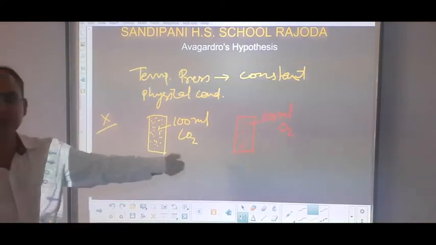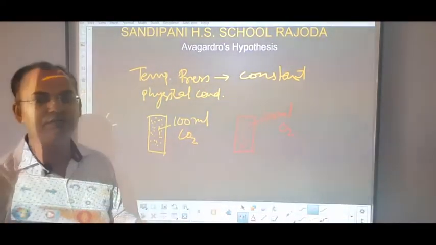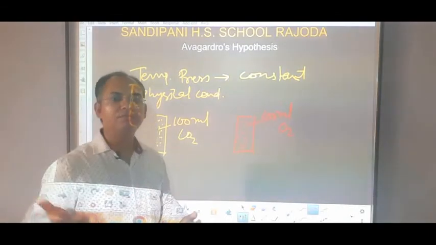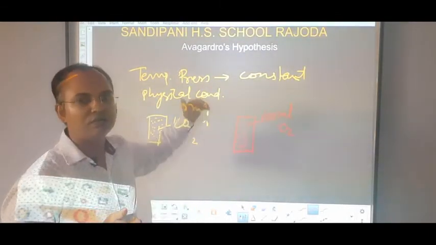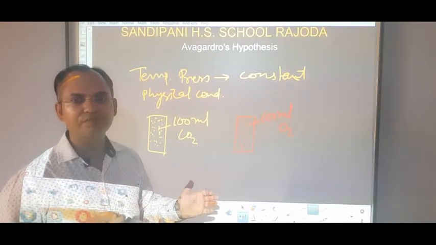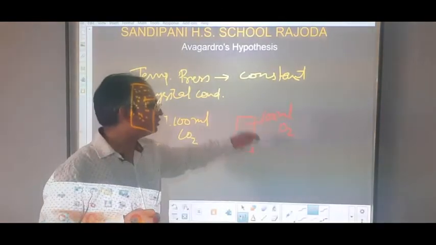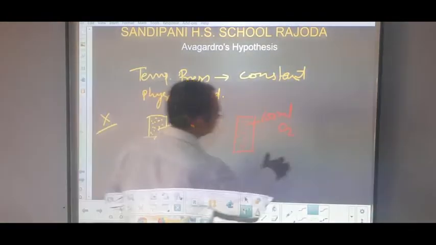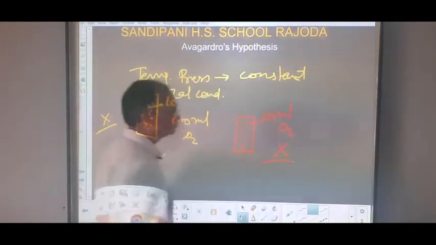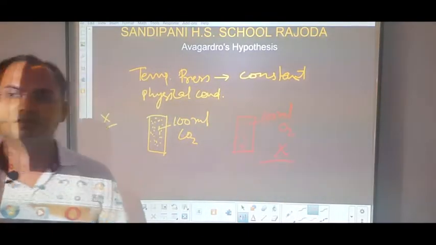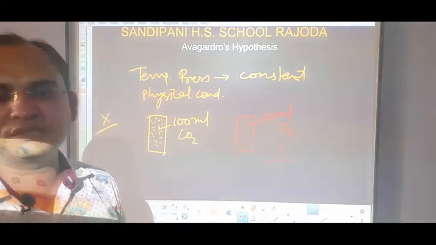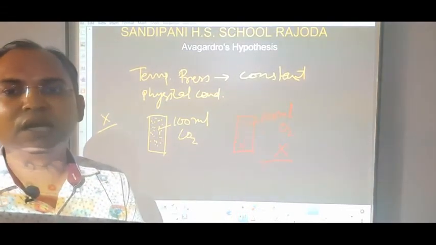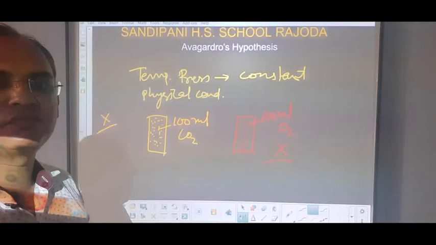Here CO2 gas was there, and in the second jar we took 100 ml of oxygen. Keeping the temperature, pressure and all the physical conditions constant, the number of molecules in this gas will also be X. That is the law of Avogadro. Avogadro proposed this law, which is why, in honor of Avogadro, this law is known as Avogadro's hypothesis.